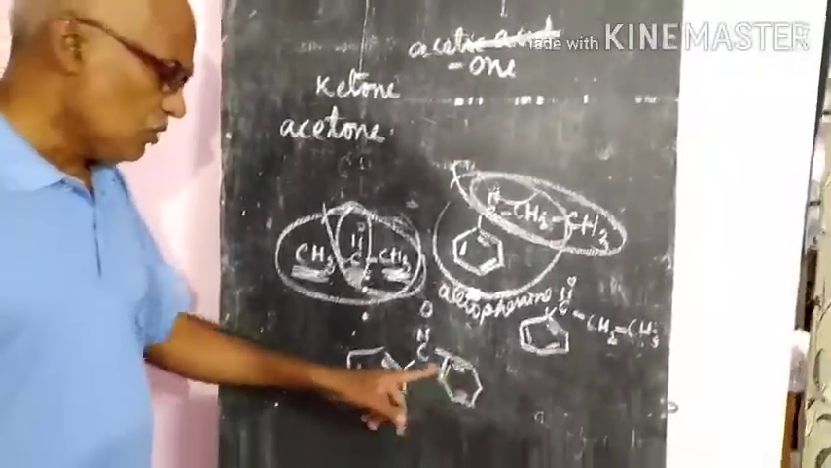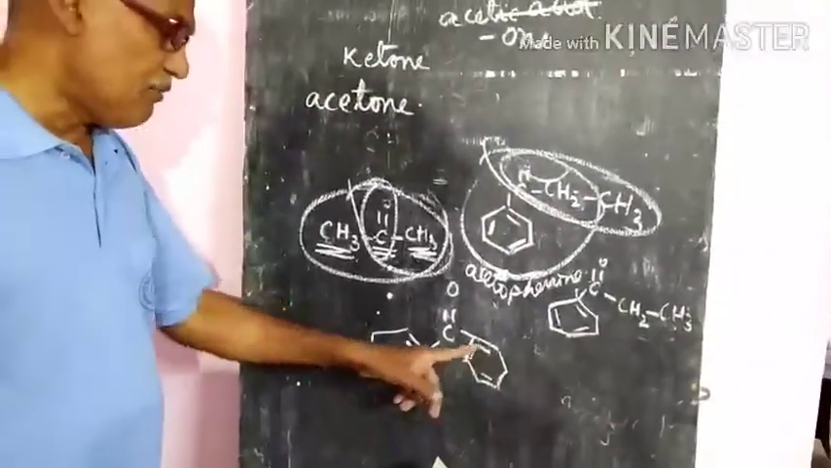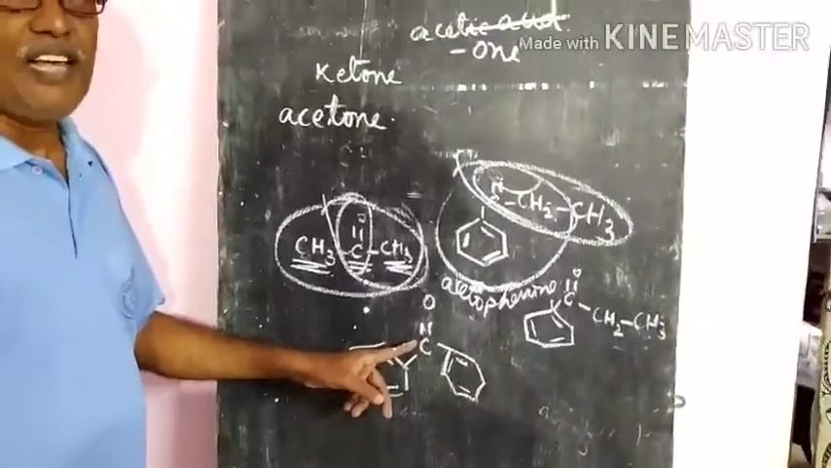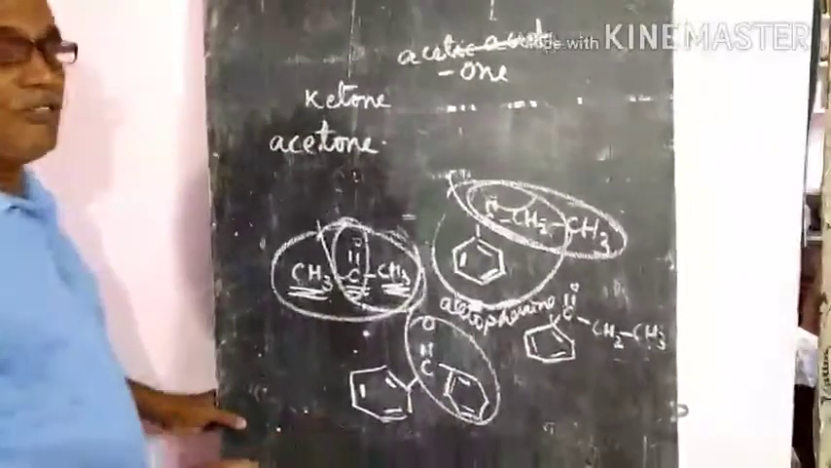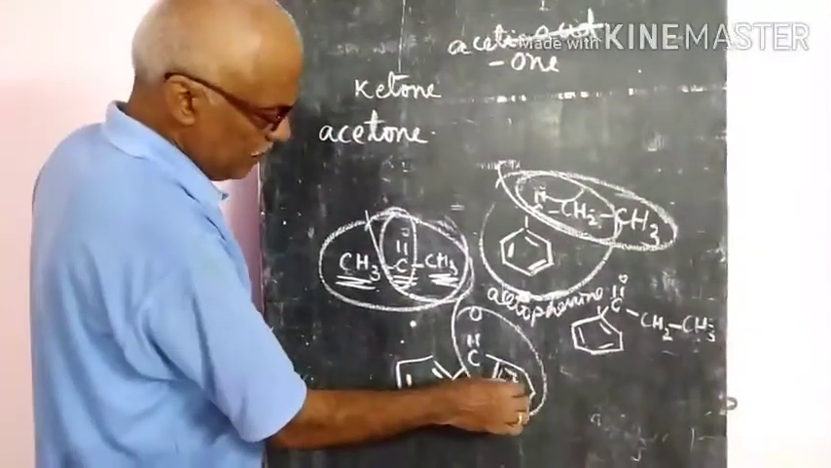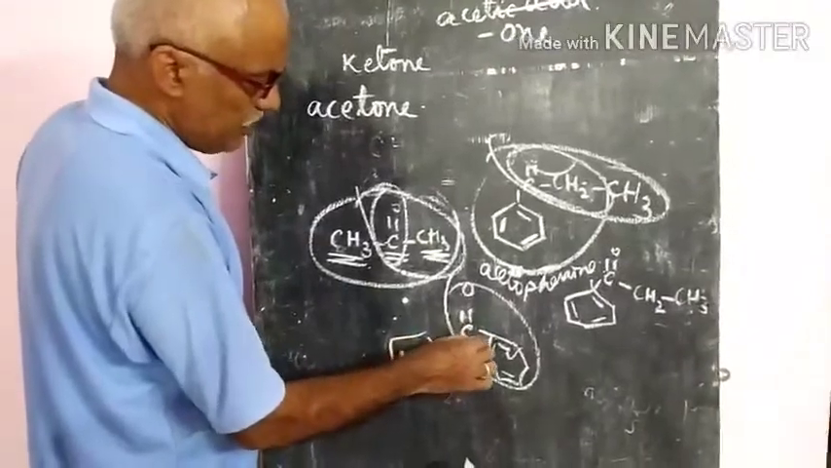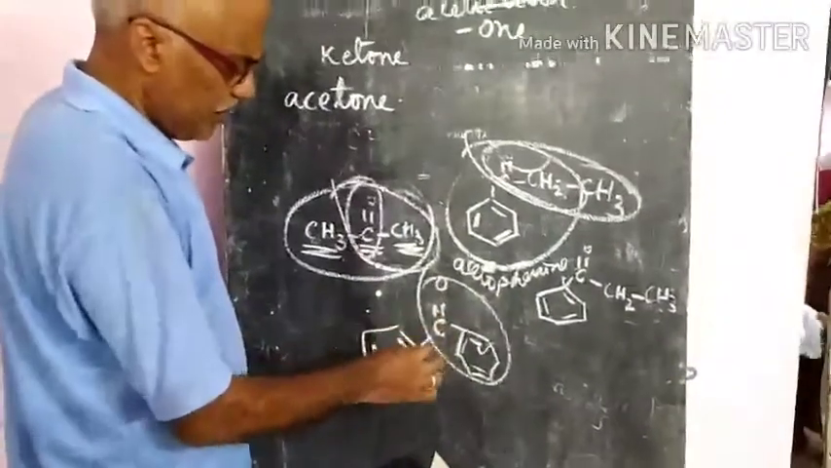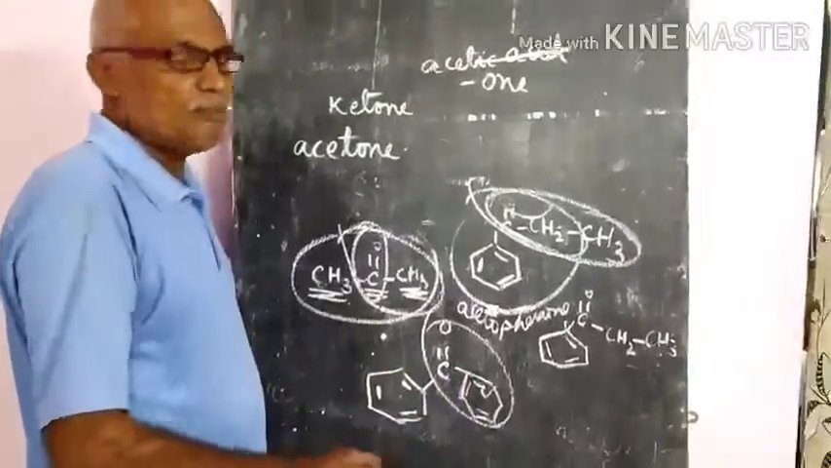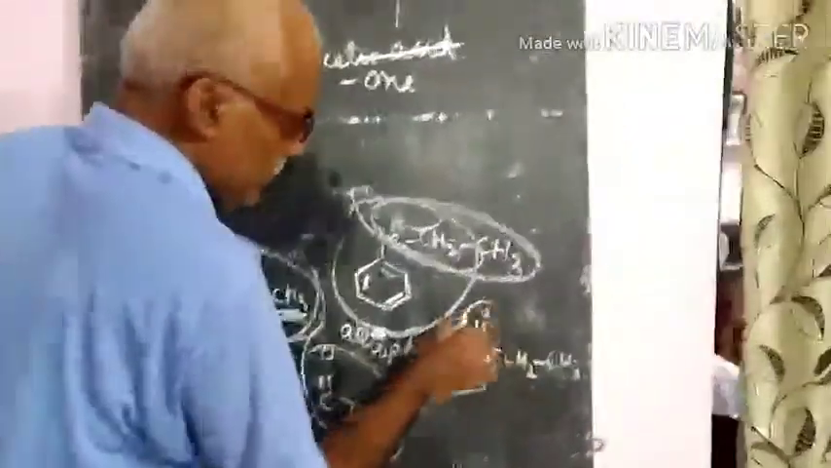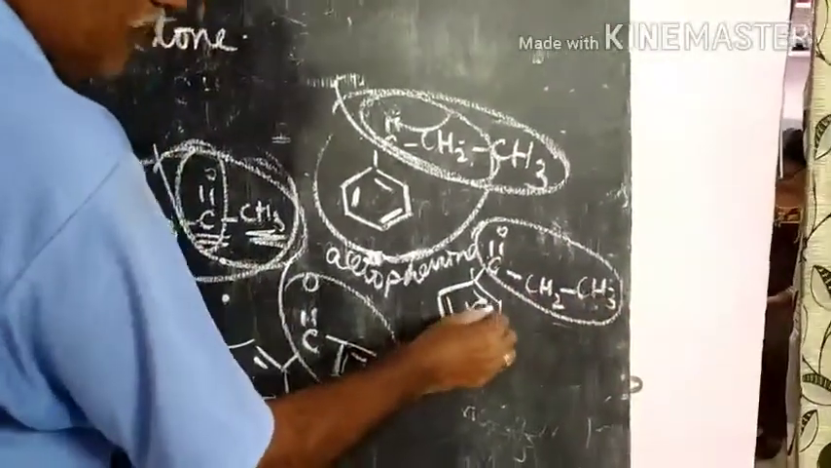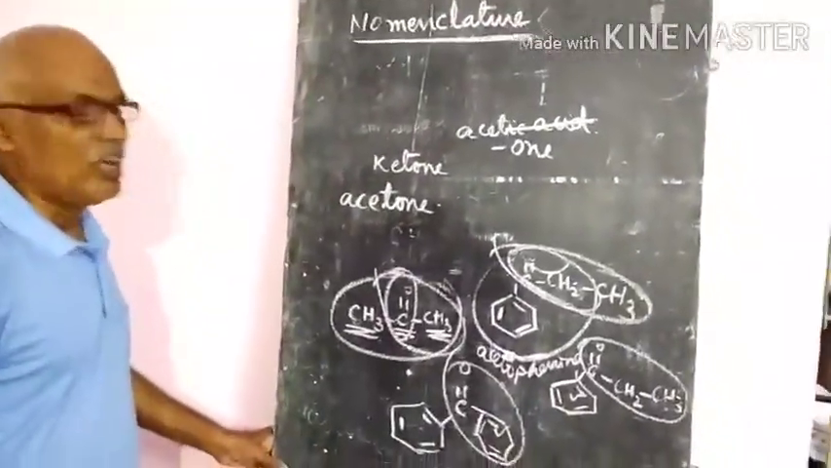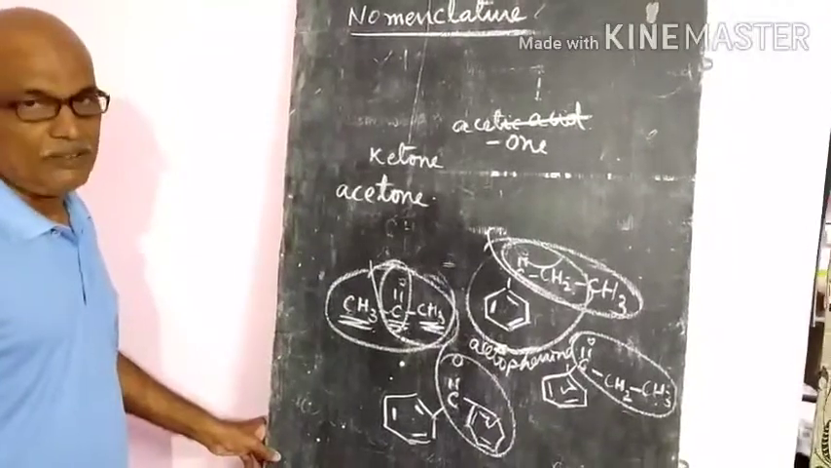And suppose if two phenyl groups are there, that means diphenyl ketone. So what do you have to write down? Phenyl phenone. This one contains the carbonyl group, so the nomenclature will be diphenyl ketone. And if you come to this side, here a three carbon atoms group is there. That means propiophenone. Like that, we will give the common nomenclature of these aldehydes and ketones.